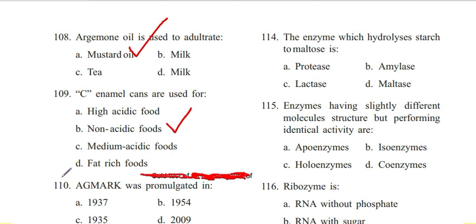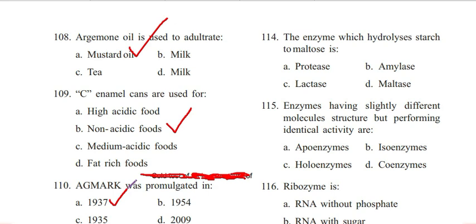Next question is 110. Agmark was promulgated in 1937, 1954, 1935, 2009. Answer is 1937. A. Agmark, Agricultural Marketing. The name was created by Archibald MacDonald Livingstone.